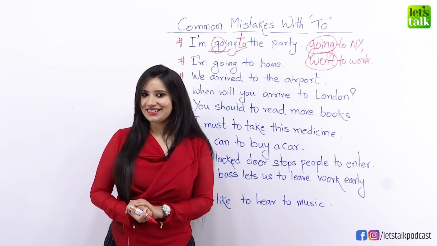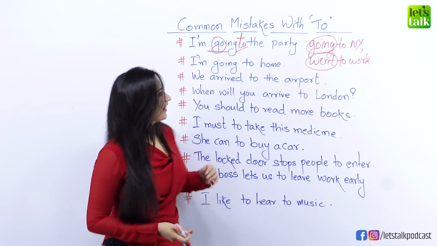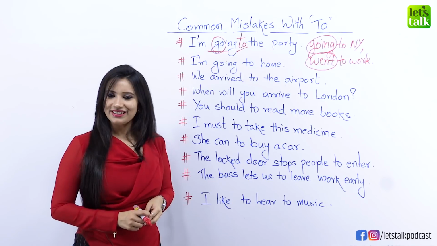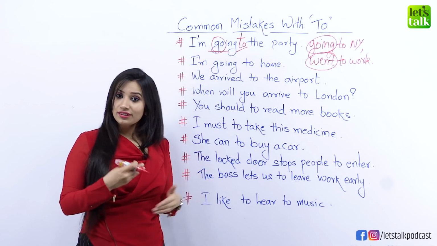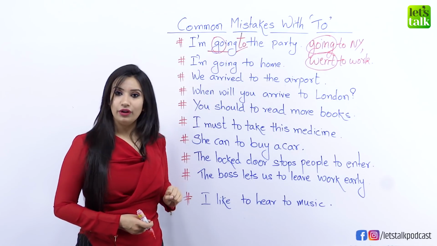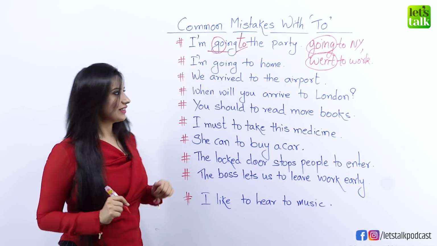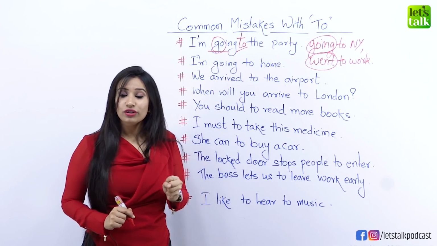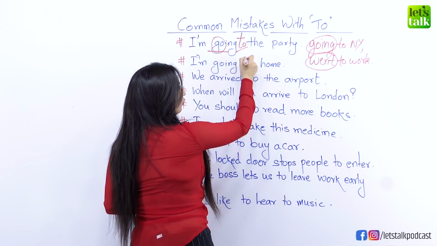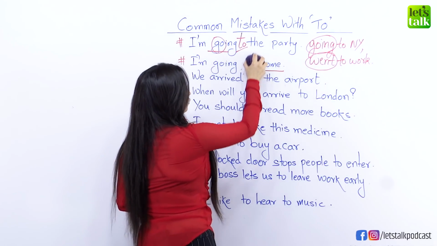Now let's look at the next sentence and find out if there are some exceptions to this rule. Read this one: "I'm going to home." Is this correct or incorrect? Well, if you have just started speaking English, this might seem right. You might think it's okay to say that, but that is the problem. Most of my students say, "I am going to home", which is wrong because we do not use "to" with "home". So we are going to cut "to" here.